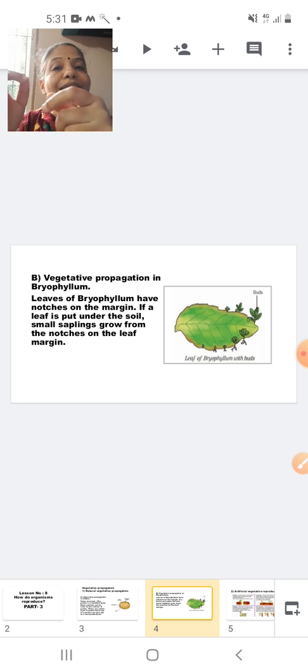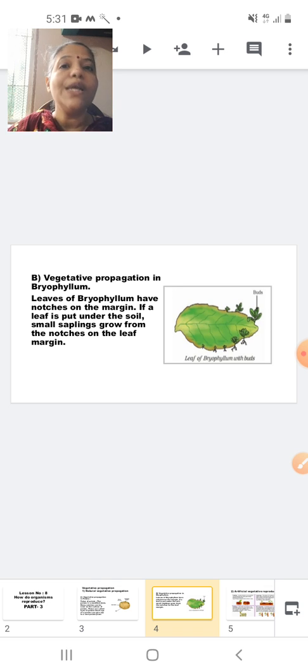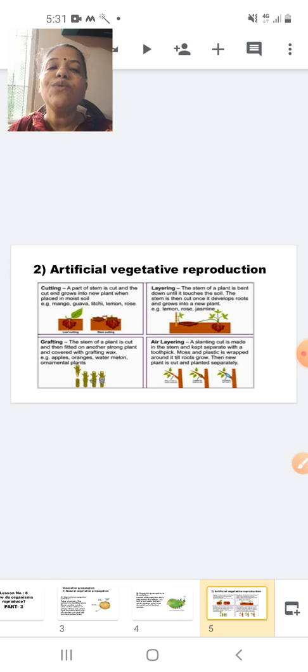Human beings will be either helping in cutting it or planting it. So it is not a natural process which the plant is undergoing, but there is involvement of human beings. So the next topic we are going to study here is artificial vegetative propagation. Now in this artificial vegetative propagation, we have different types. So we will discuss in detail about the different types.